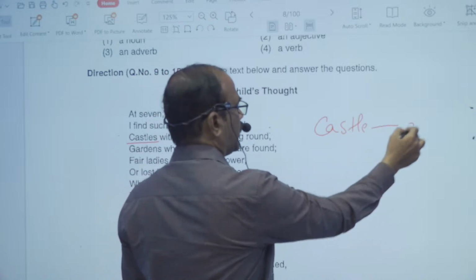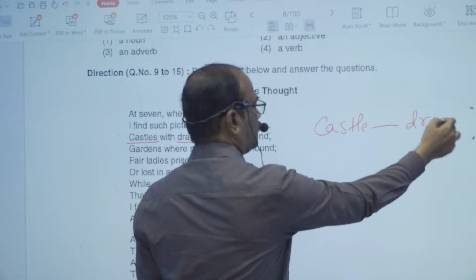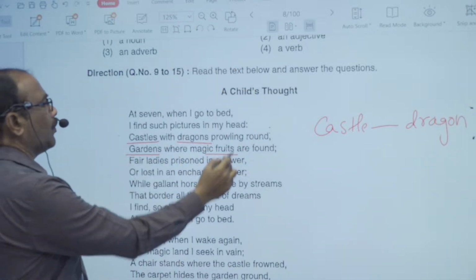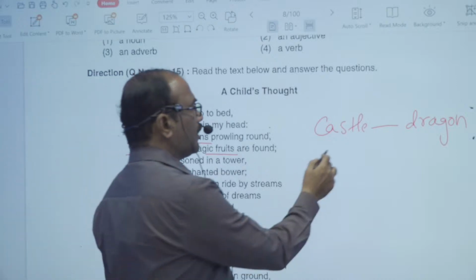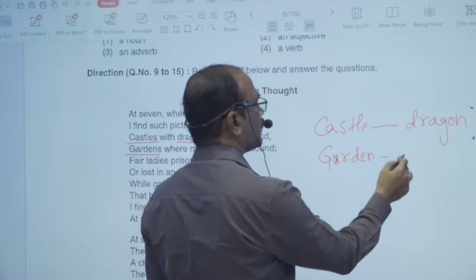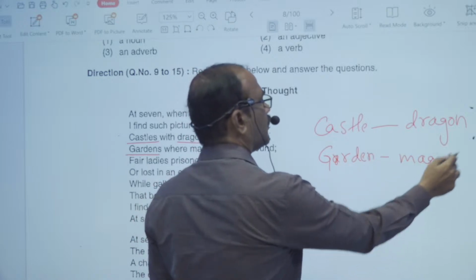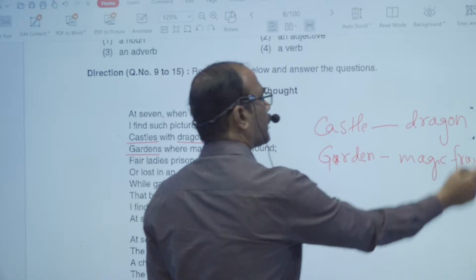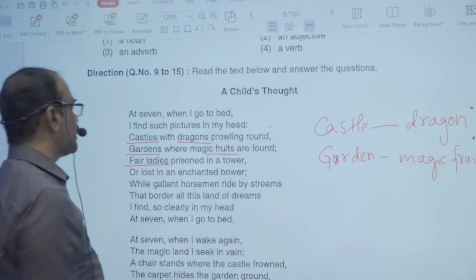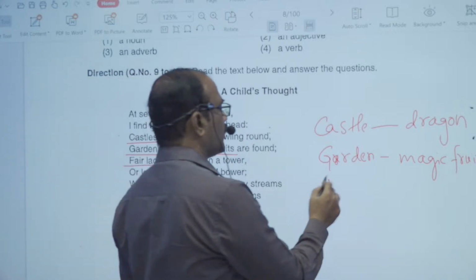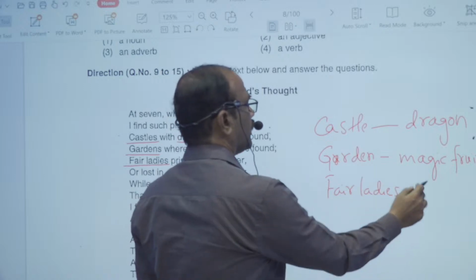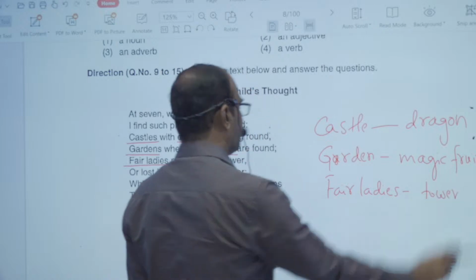And the gardens were magic fruits, so the word garden is related with magic fruit. And now fair ladies are present in a tower. Fair ladies are related to the tower.